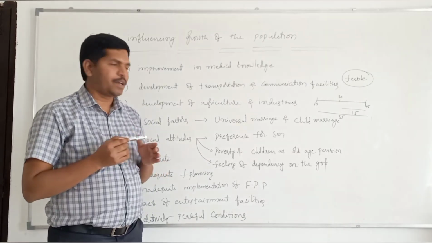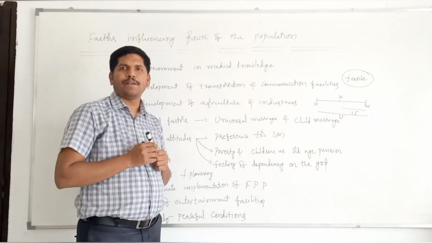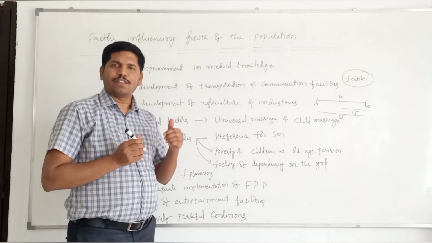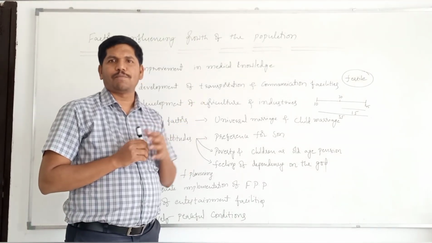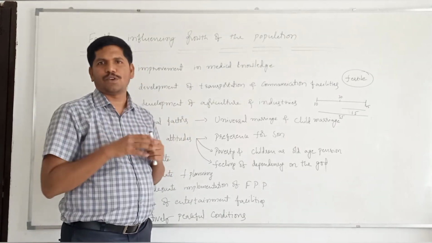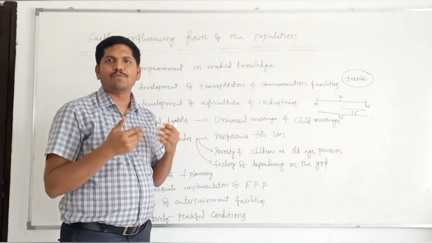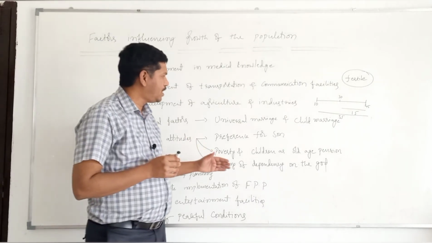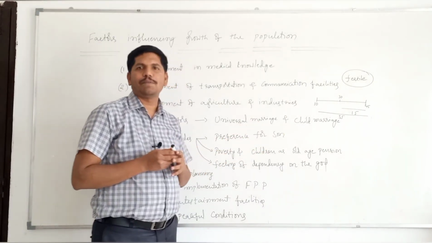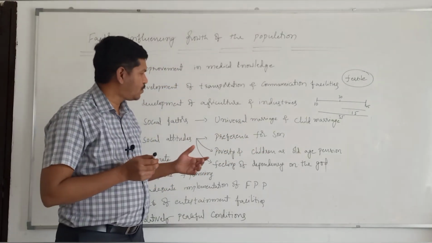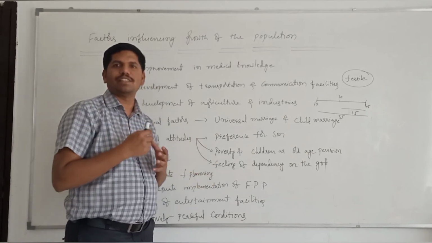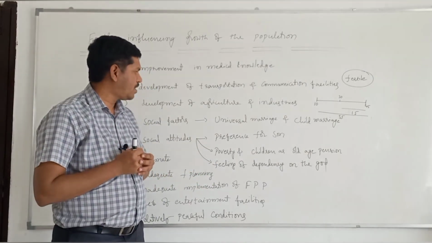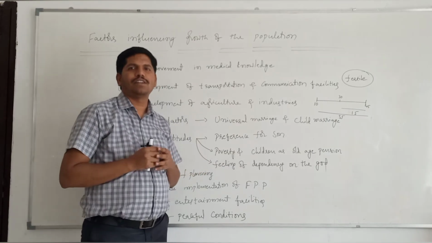That's why, because of poverty, they are also producing more number of children. If they produce more number of children, more income. And at the same time, if they produce more number of children, at least one child may survive. So poverty and considering children as old age pension are also the social factors which are responsible for increasing the size of the population. And a feeling of dependency on the God.